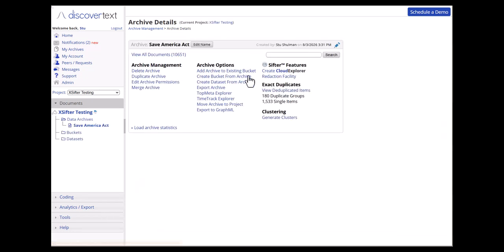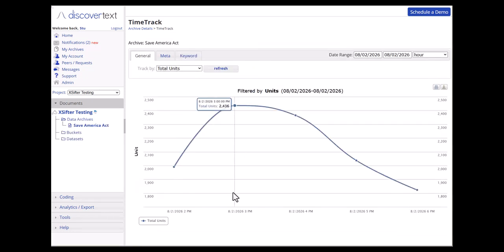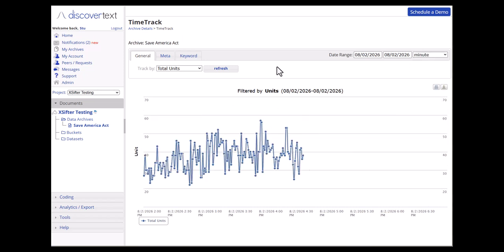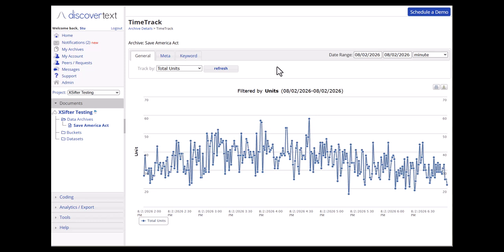Go back and look at the archive time track. See that this is just from 2 p.m. to 6 p.m. You can break this down, show it by the minute, and that would be Greenwich Mean Time for this particular way of representing the data.